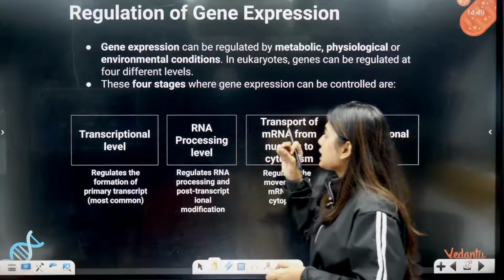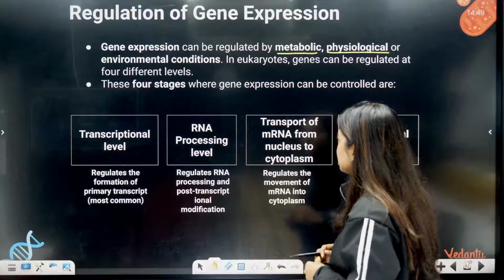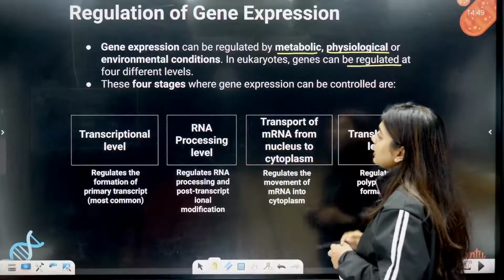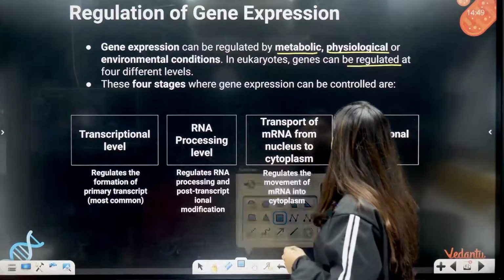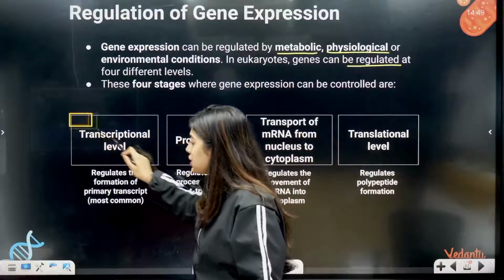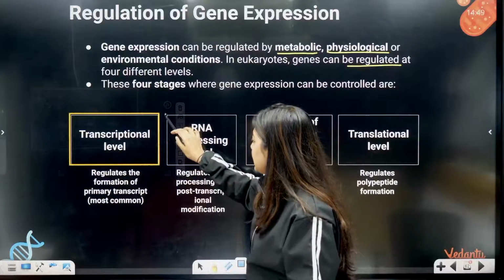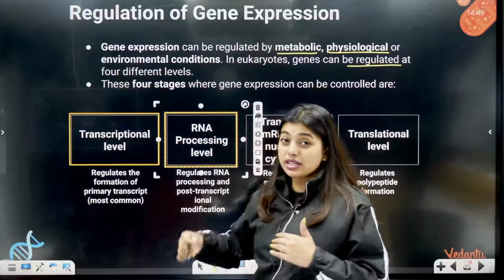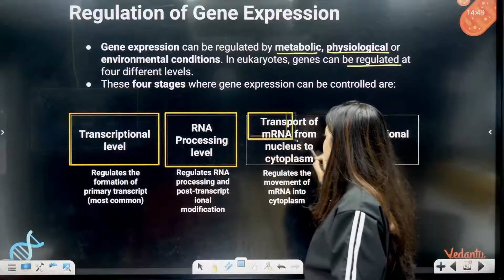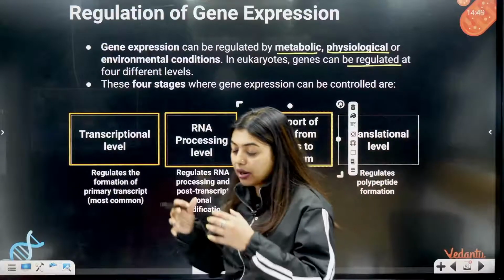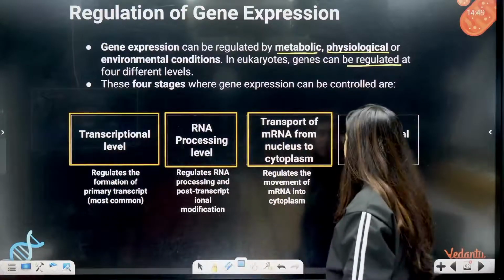So look here, gene expression can be regulated by metabolic, physiological or environmental conditions. In eukaryotes, genes can be regulated at 4 different levels. These 4 stages where gene expression can be controlled are the transcriptional level. That means the gene can decide to get switched off during the transcriptional level. Second, the gene can decide to get switched off during the RNA processing. That means when we are doing splicing, capping, tailing, they can decide to switch off, or they can decide to switch off when we are trying to transport it from the nucleus to the cytoplasm. It's like, I don't want to do this, I will stop. Or during the translational level.